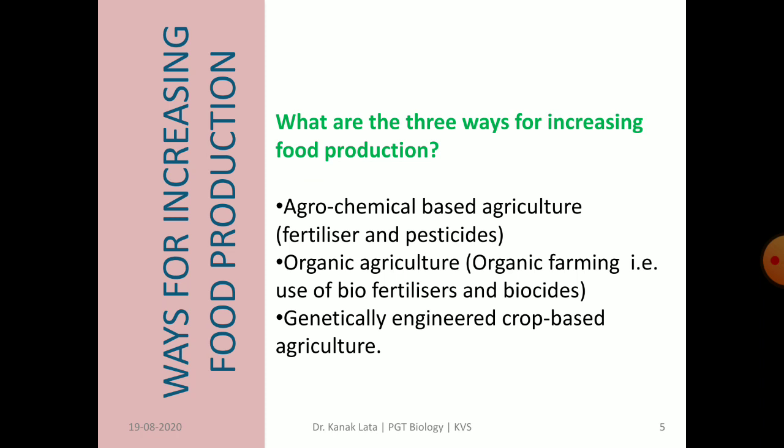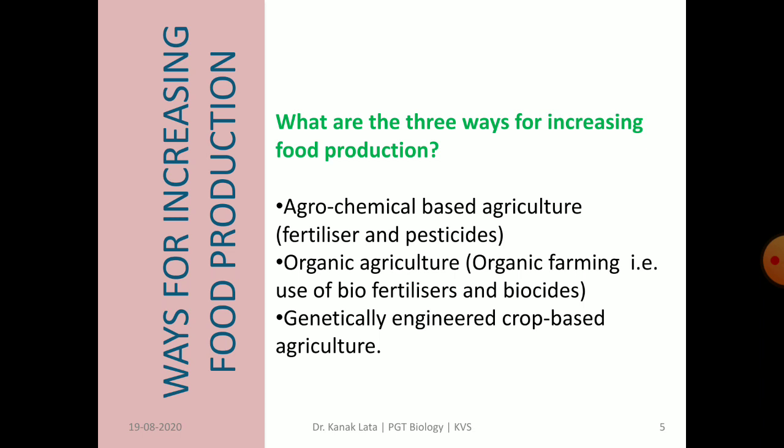Now let us see the different ways of increasing food production. There are three ways. The first is agrochemical based agriculture, in which we are free to use fertilizers and pesticides whenever required.